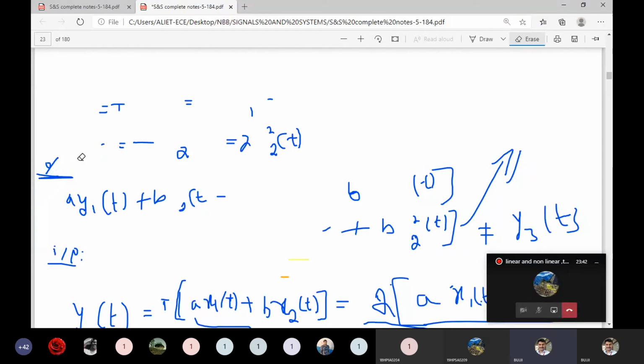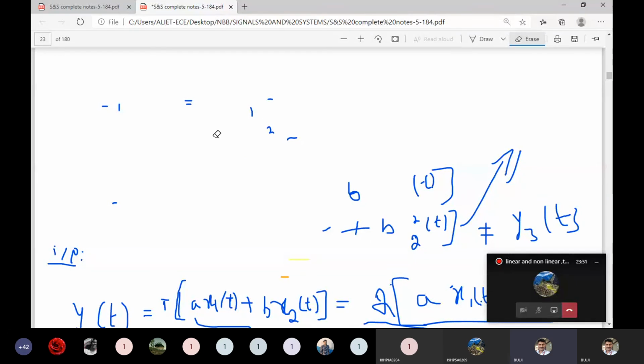If the input is delayed by T times, and the output also is delayed by T times, then the system is said to be a time invariant system. Whatever delay is applied in the input will occur in the output as well, that is time invariant.